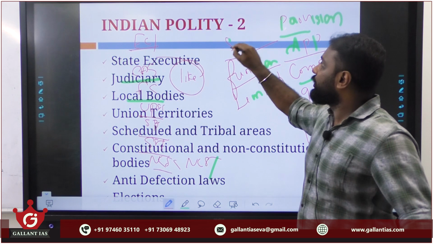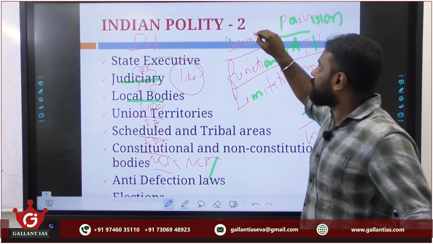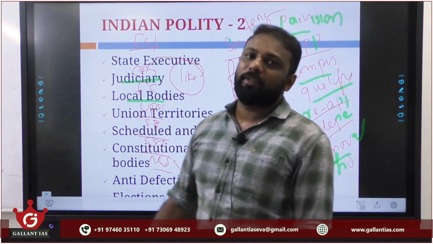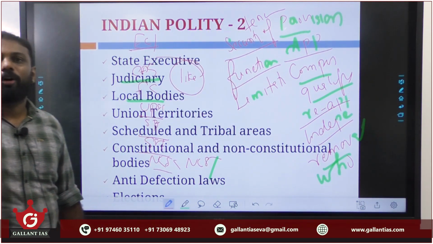Also their security of tenure. These are the things you must learn from these various constitutional and non-constitutional bodies.